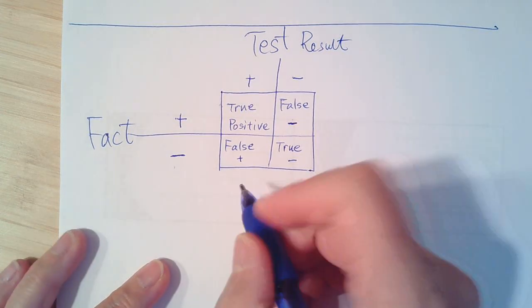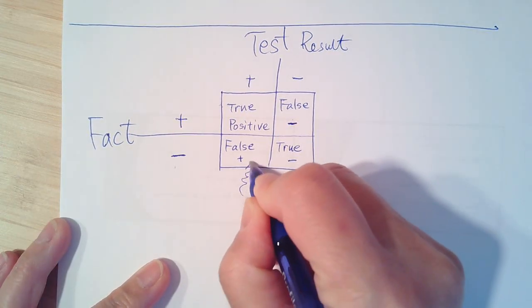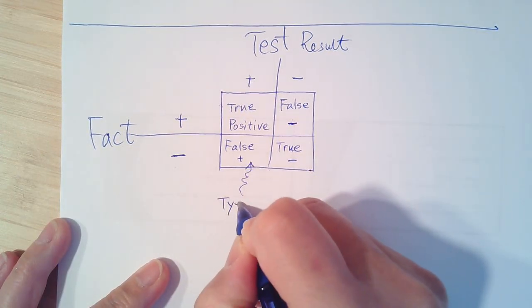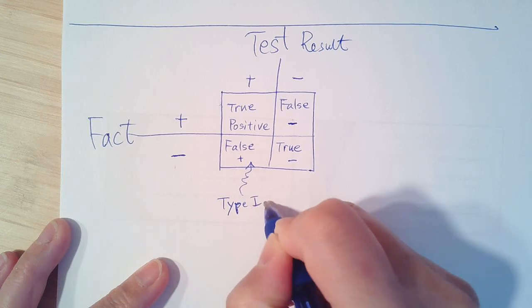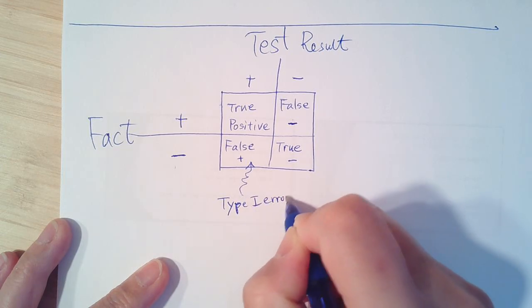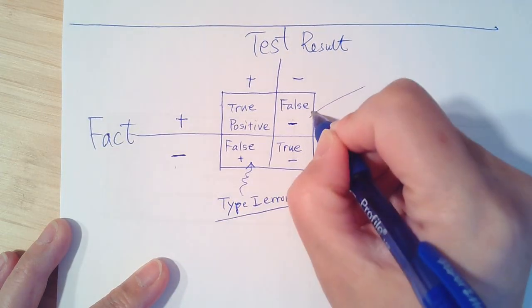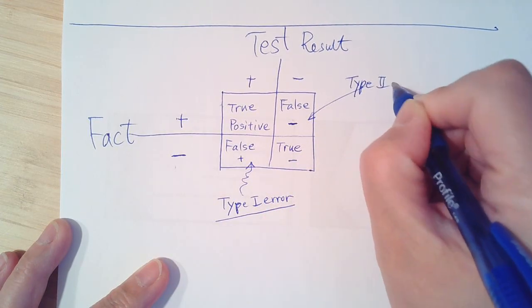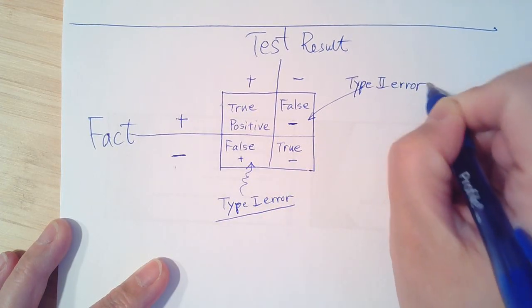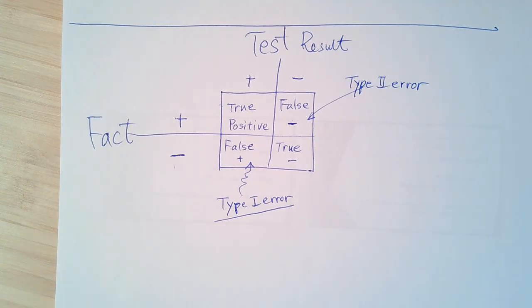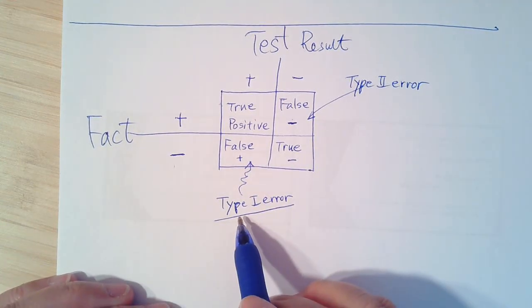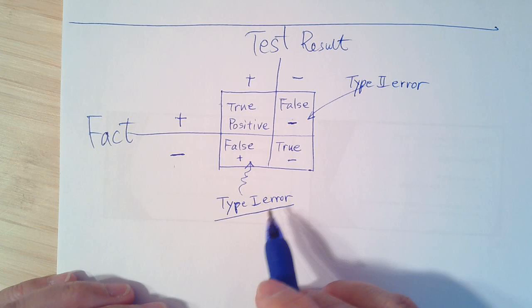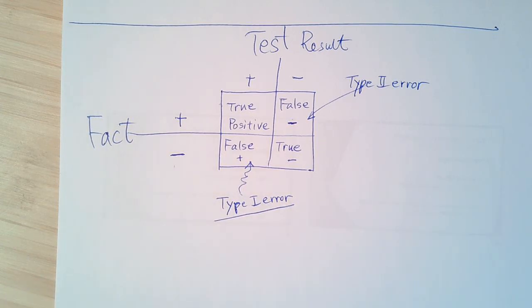Okay, so this one, we call that type 1 error. That's a mistake, right? That's a type 1 error. And this, we call that type 2 error. All right, now, if you try to reduce your type 1 error, you try to make your type 1 error as small as possible, as little as possible.